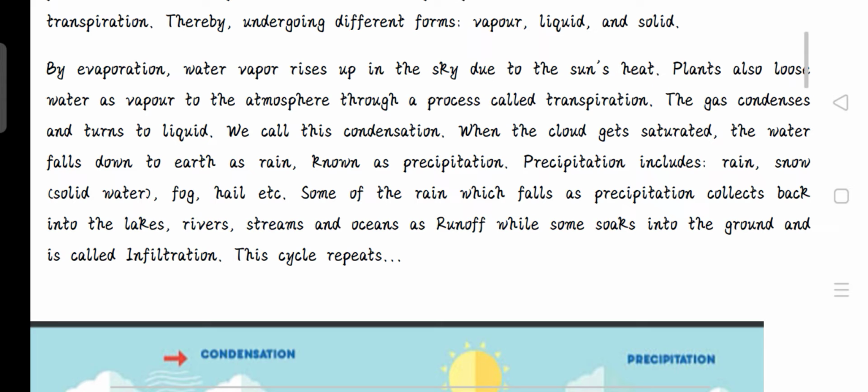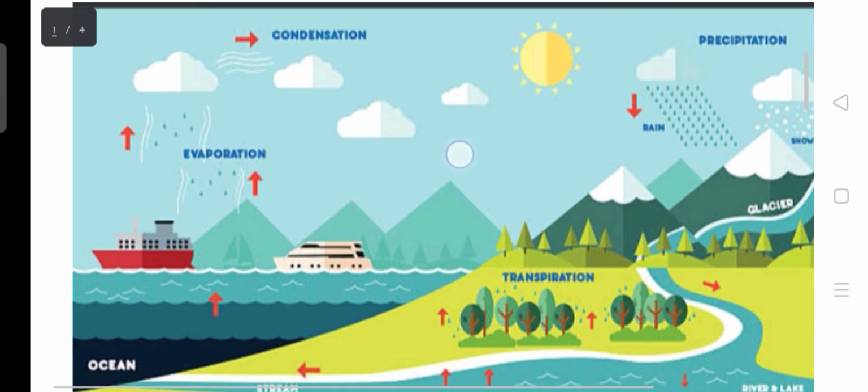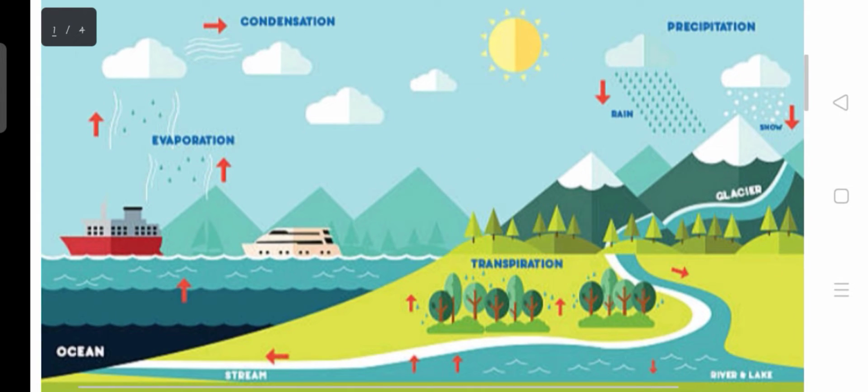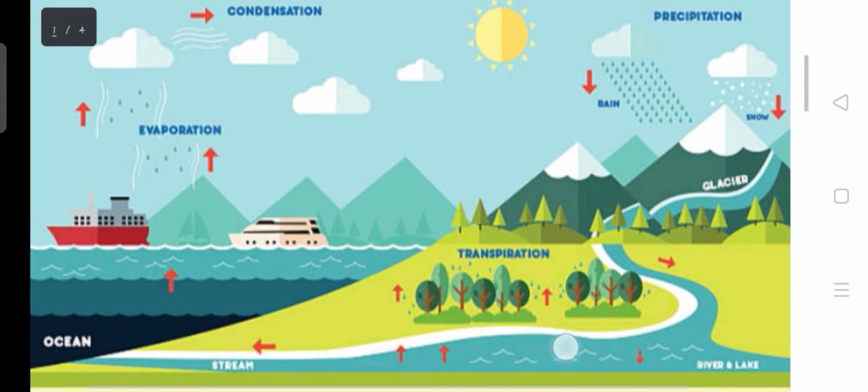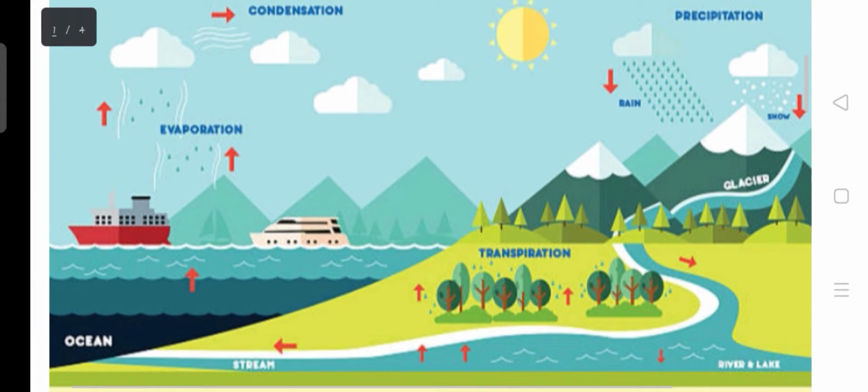Now let's take a look at this picture. In this picture, you can see the oceans, the streams, the rivers and lakes and the glaciers. So what happens in this picture? You can see the sun here. These are the water bodies. So when the sun hits the water bodies, the liquid changes to what?